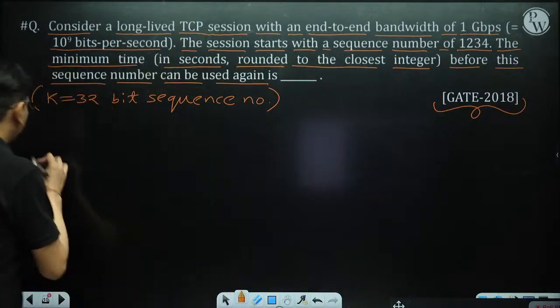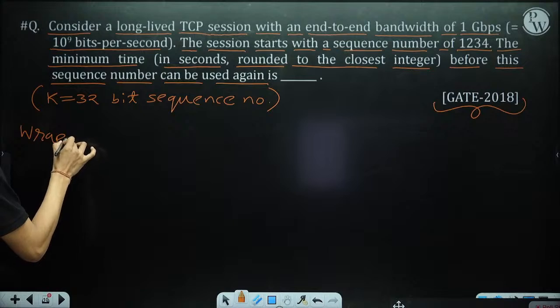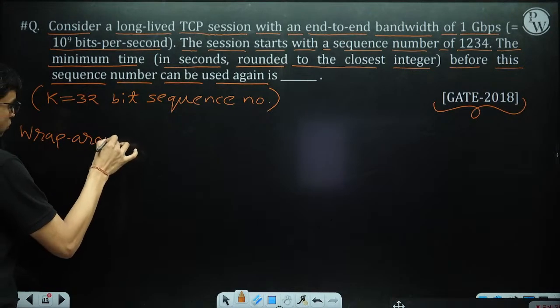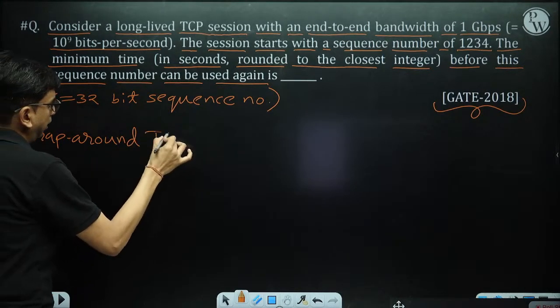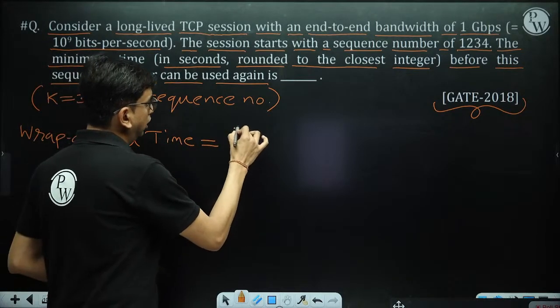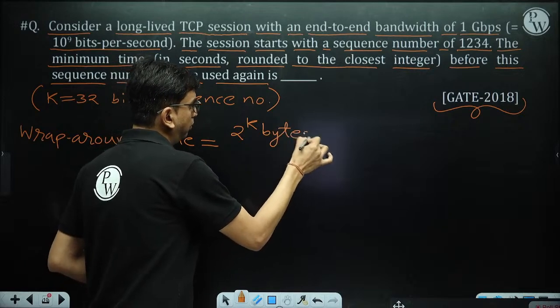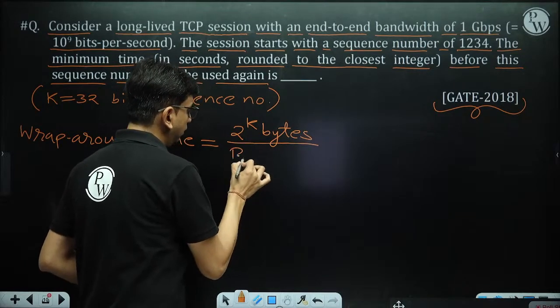So the wraparound time, which also becomes the maximum segment lifetime, is 2 to the power k bytes divided by bandwidth.